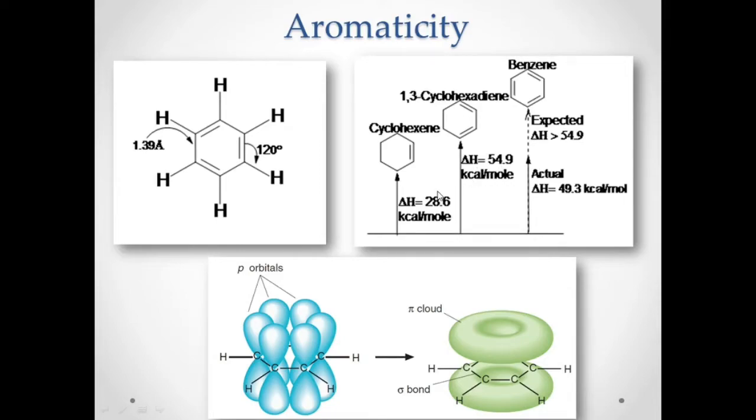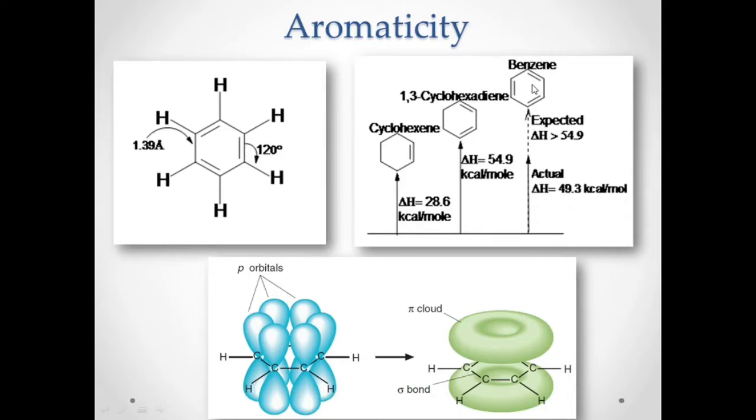Okay, that is actually more or less twice. That becomes 54.9 already. However, if you increase the number of double bonds, you have 3 double bonds already, you would expect it to be greater than 54.9 for the heat of hydrogenation, because there are so many double bonds that will be broken down in order to be hydrogenated. So you would expect it to be thrice or 3 times that of cyclohexane, but the actual value for benzene is lower than 54.9.